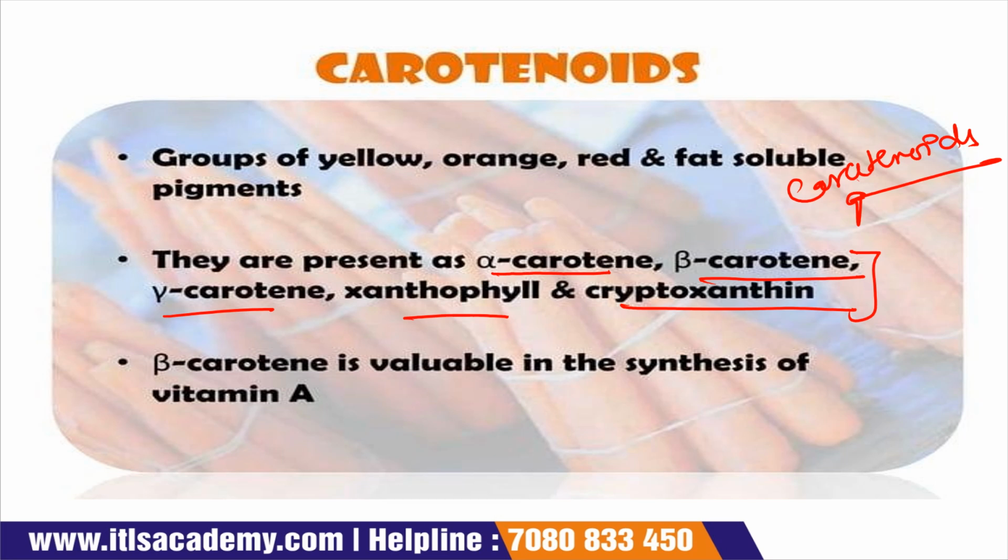Beta carotene is valuable in the synthesis of vitamin A; we all know that beta carotene helps in the synthesis of vitamin A. Now come to the next slide.